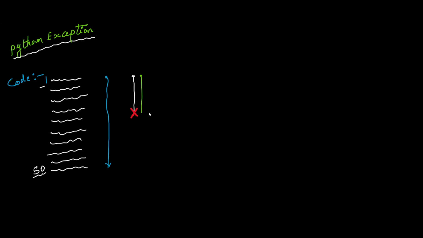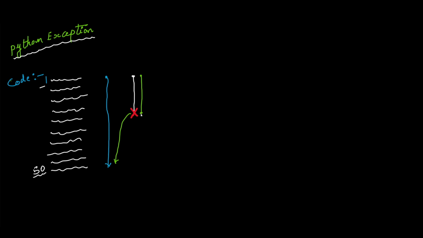So how can we avoid this kind of situation using an exception block? I'm capturing this exception here. Previously we faced this situation where the program got interrupted at line number 20 and the execution got terminated, it won't move forward. This time I'm handling the exception.